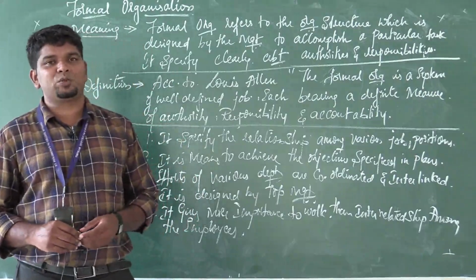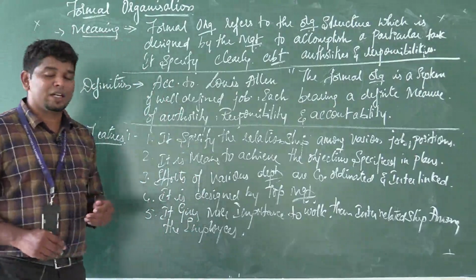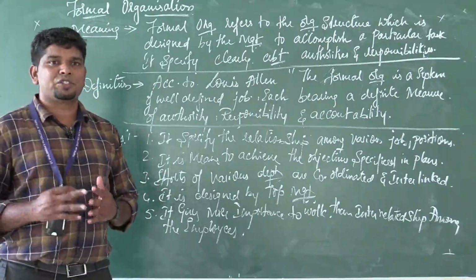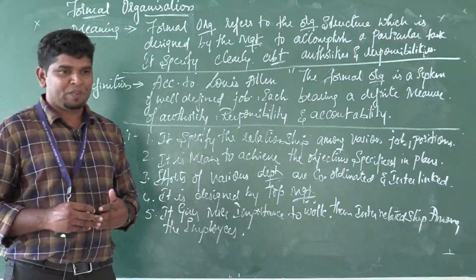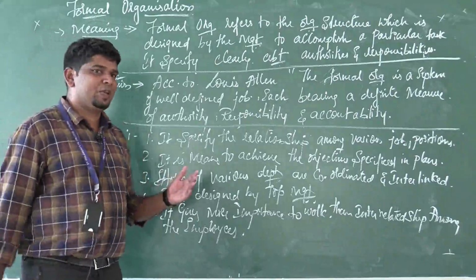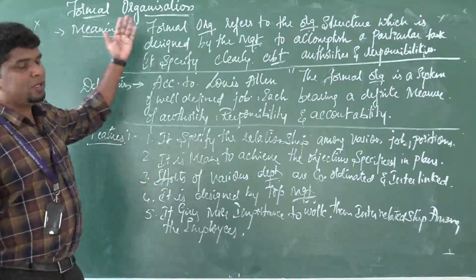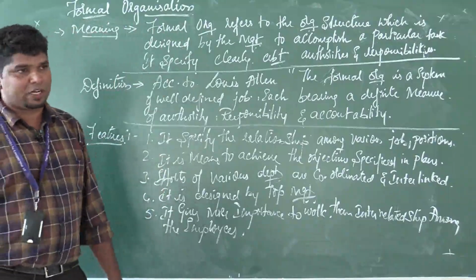Next we went on to organization structure. There you studied functional structure and divisional structure. Now we are going to the next topic of this chapter, that is formal organization and informal organization.